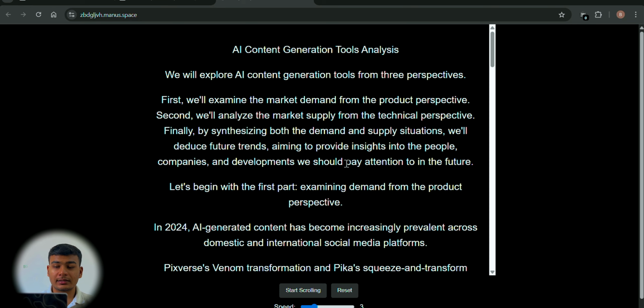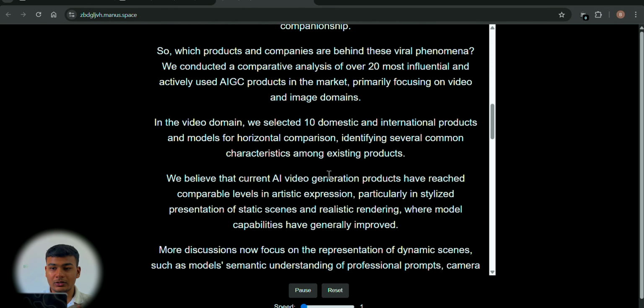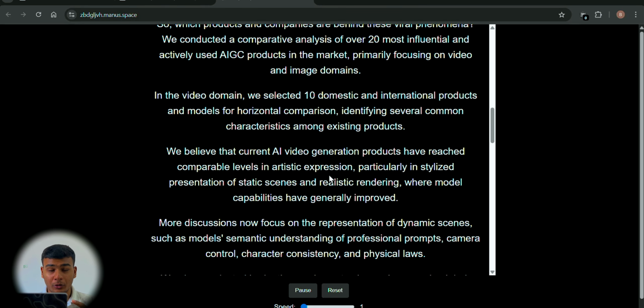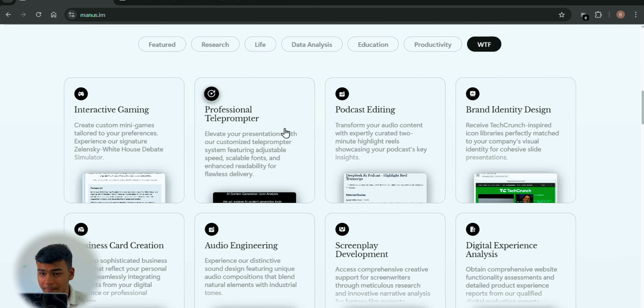Now here we are going to use the teleprompter. See, it has made the teleprompter and I have done nothing, just written a prompt. Now you can adjust the speed here, you can reset, you can start scrolling, and it started. It has done all the things you need for a teleprompter, a built-in teleprompter using AI.